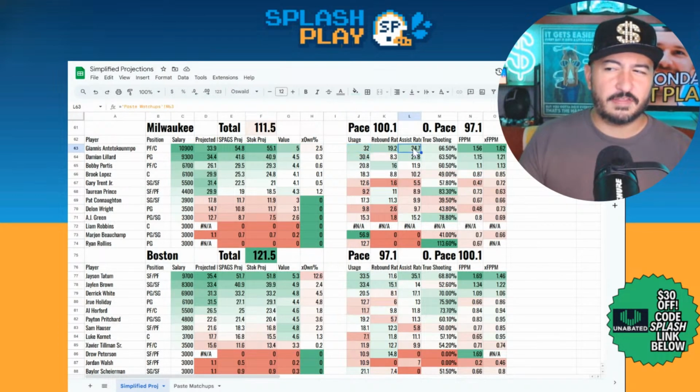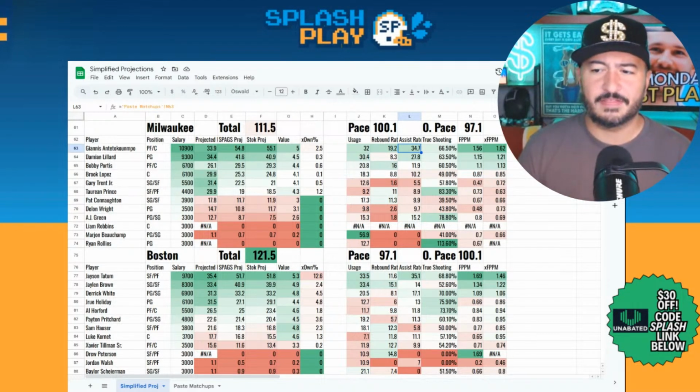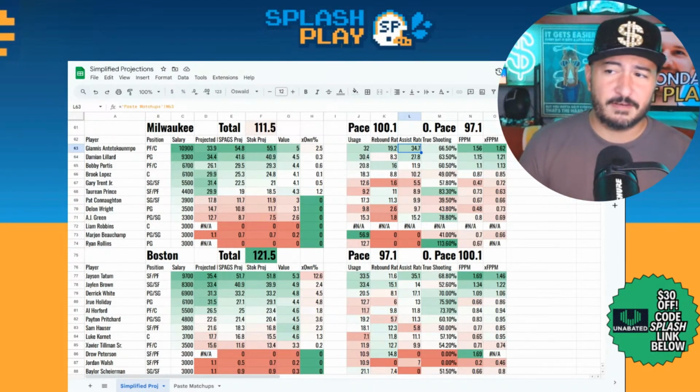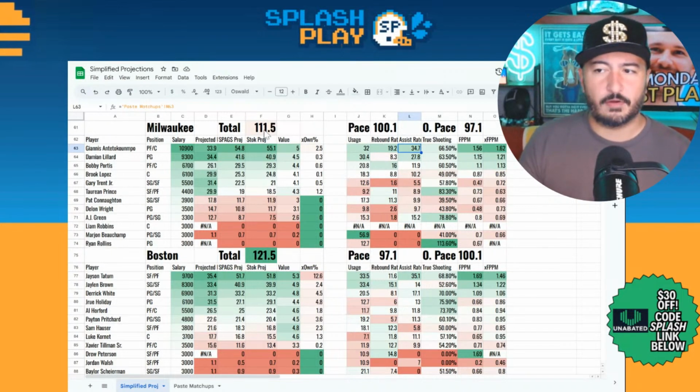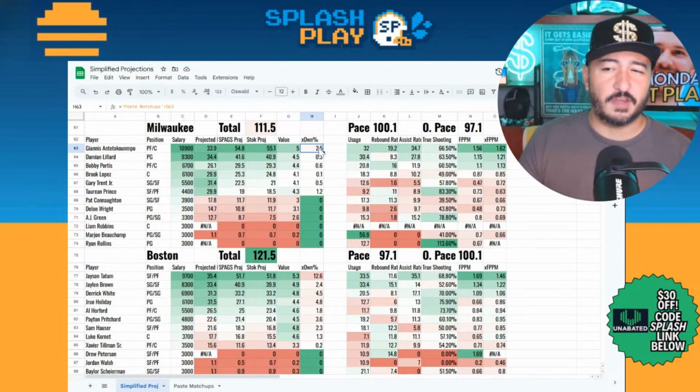Usage staying good. Assist rate staying good. Giannis, probably the most reliable player in the league. The issue is trying to get him to hit that true ceiling. Maybe he does it against Boston, but it's not the highest total game. So it's hard to really love Giannis in terms of that component of things. That's why he's only going to be 3% owned.